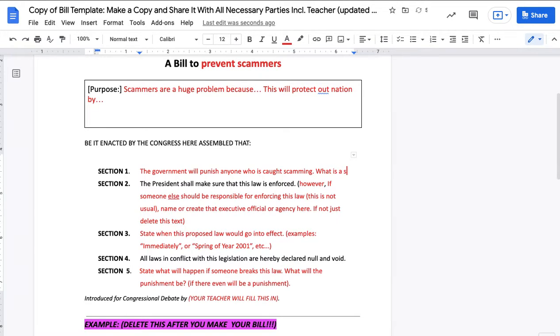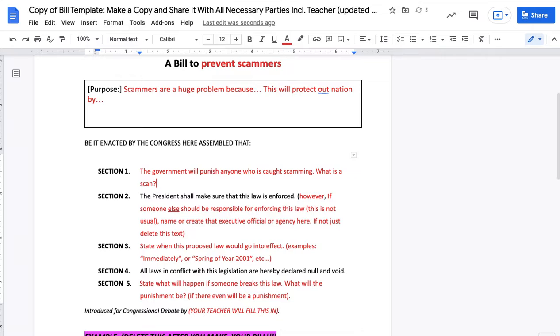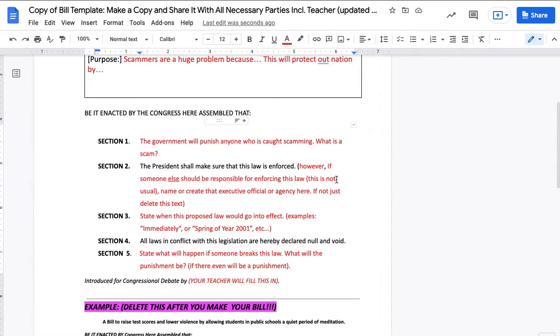What is a scam? You may want to say that. That goes in section 1.